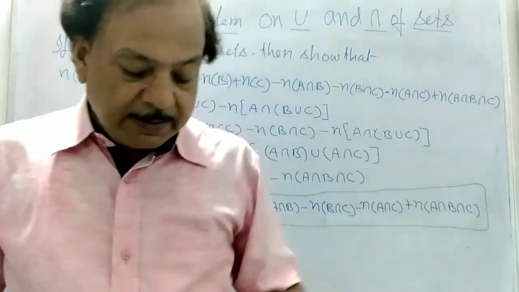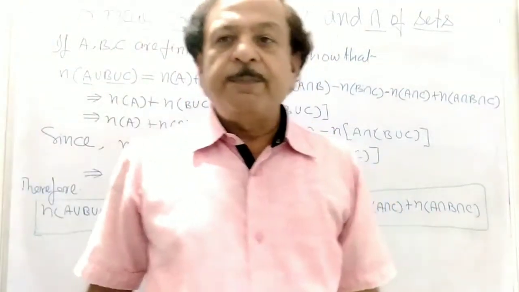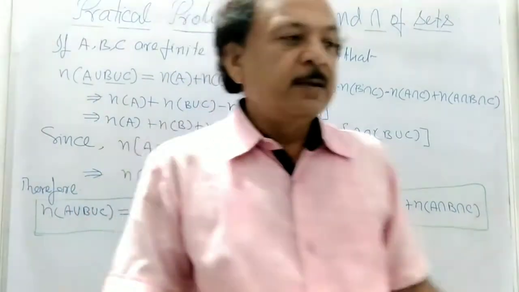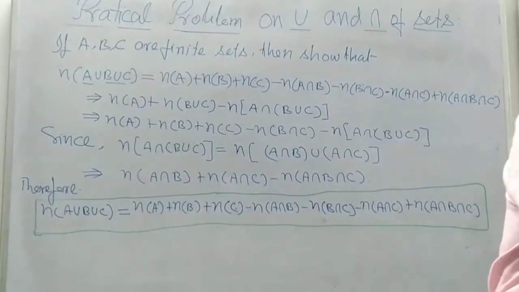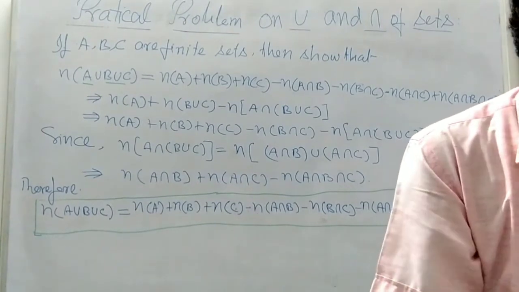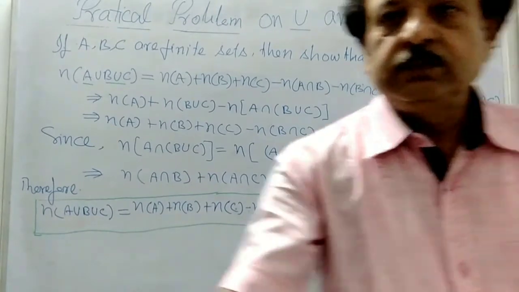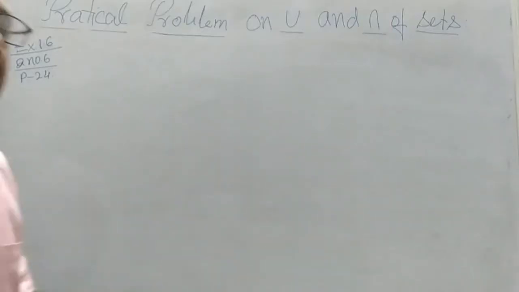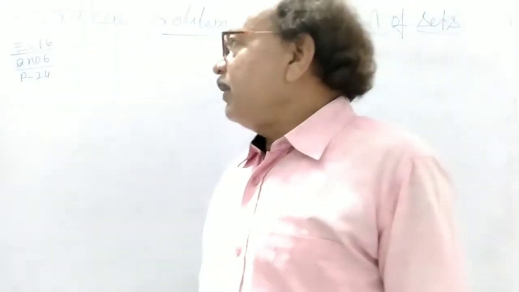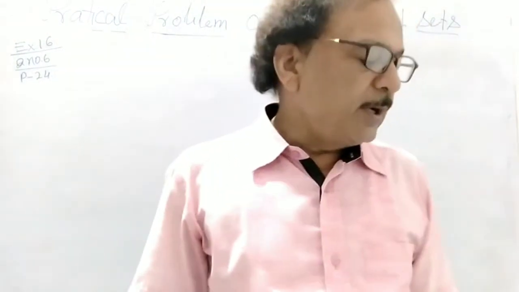Okay. Next, let us see some problems which depend on this. Now let us see question number 6, on page 24, exercise 1.6.